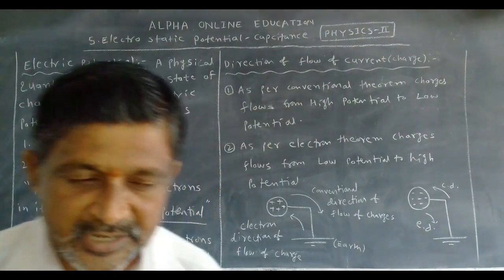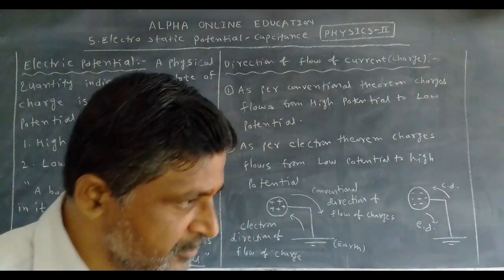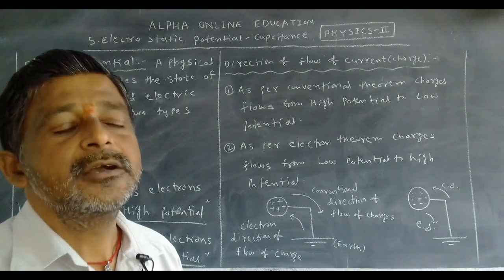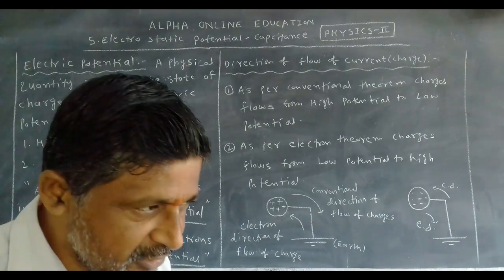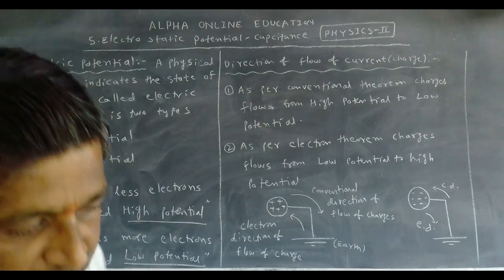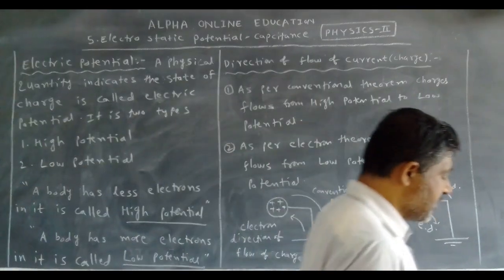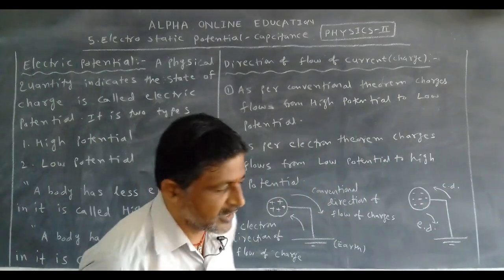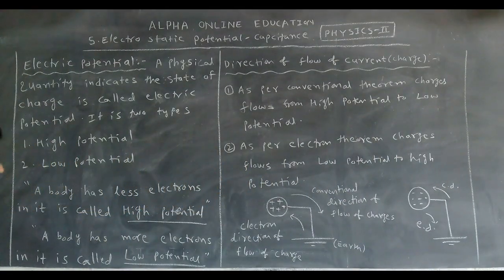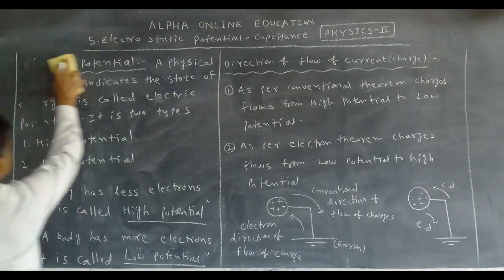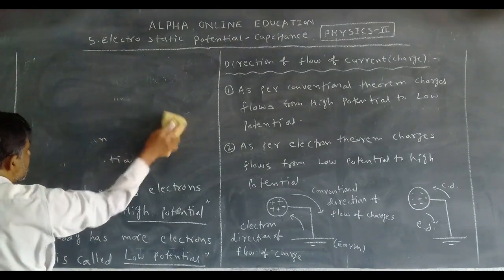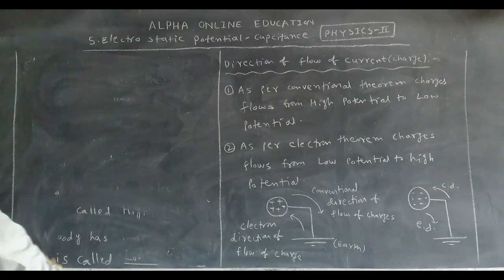Means the current or charges flow from high potential to low potential as per the conventional theorem. But as per the electron theorem, current or charges flow from low potential to high potential. You must remember these two points. As per the conventional theorem, current flows from high potential to low potential. As per the electron theorem, current flows from low potential to high potential. Now for that, here we have taken one diagram. In the diagram we have mentioned earth. Now what about the potential of earth?